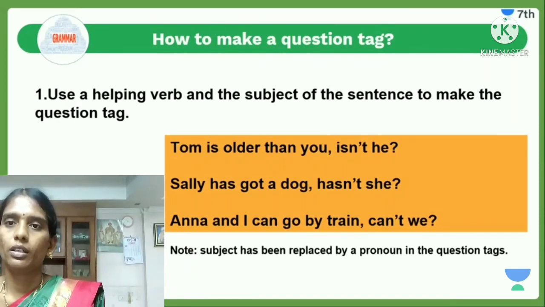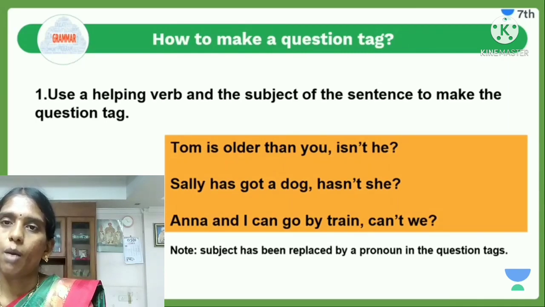Okay, children, in the question tag, we must use the helping verb at the beginning. At the ending, we use the subject, replaced by a pronoun.